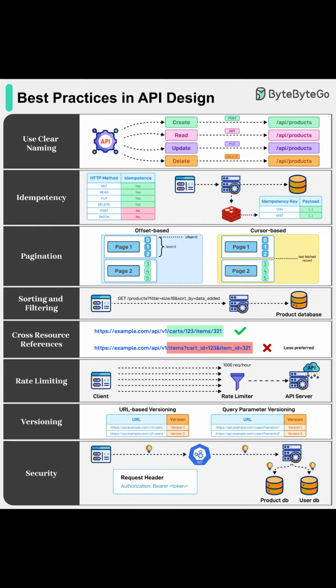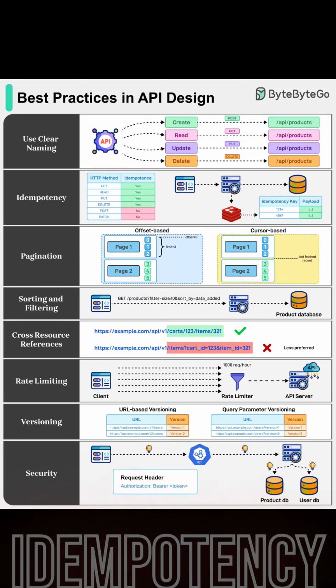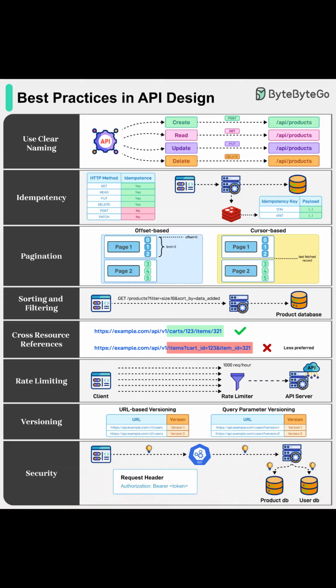First up is clear naming. When designing APIs, using clear and logical names is key. For example, if you're dealing with products, keep your endpoint clean and intuitive, like /API/products. Consistency is essential, so stick with straightforward URLs that correctly represent collections and actions like create, read, update, and delete.